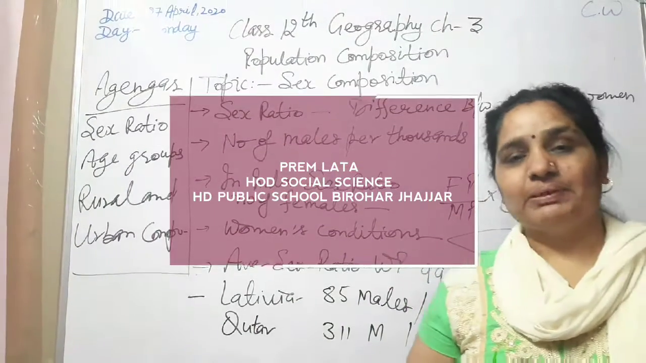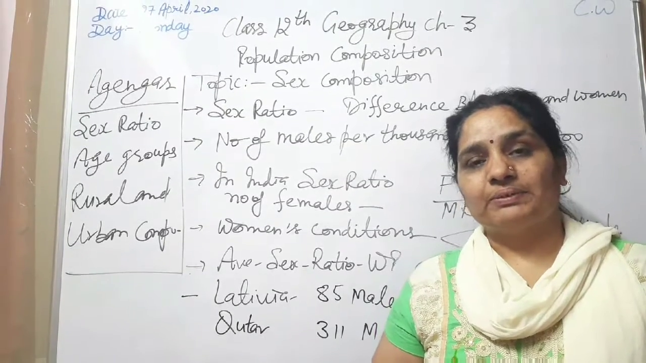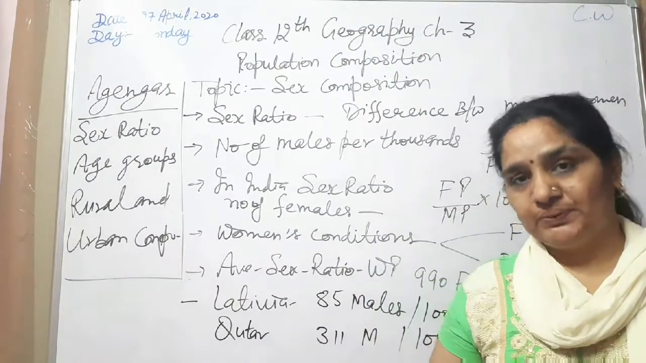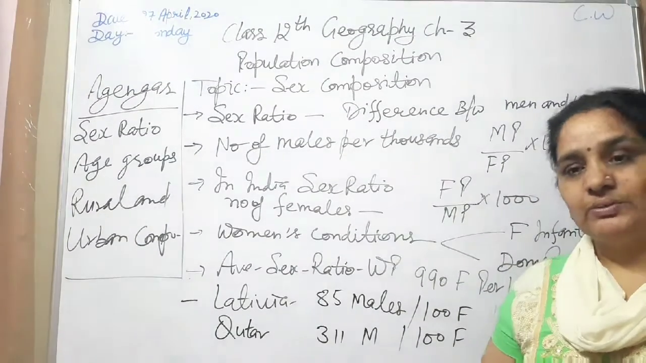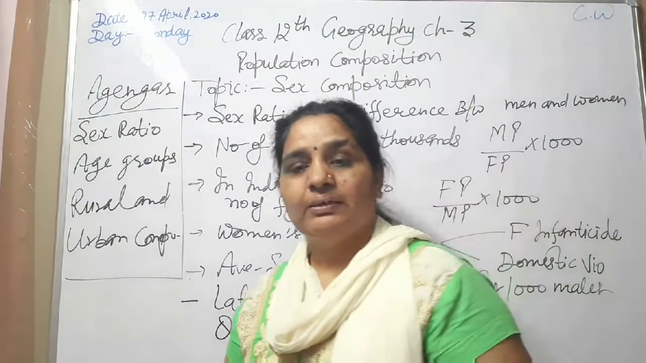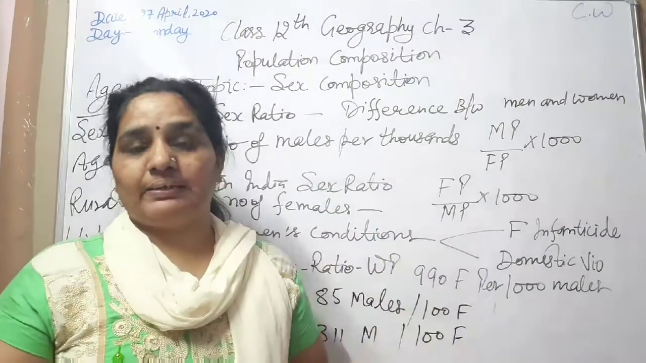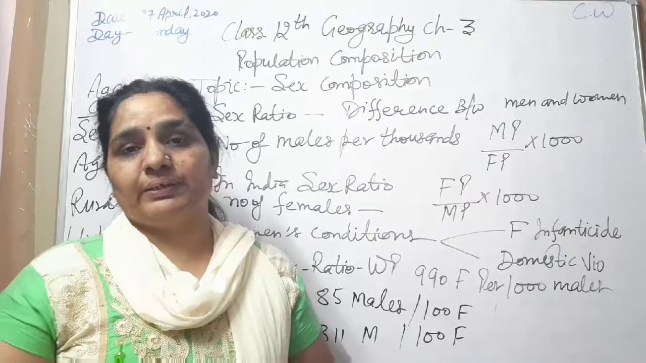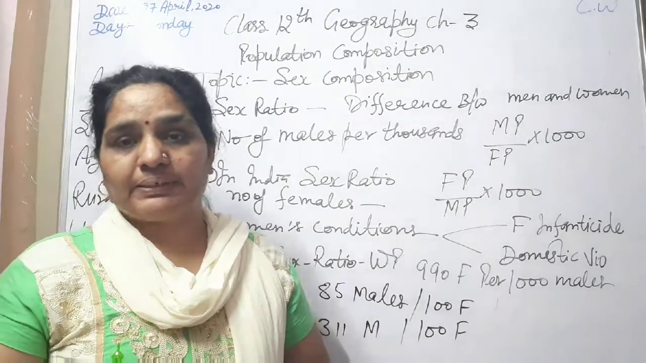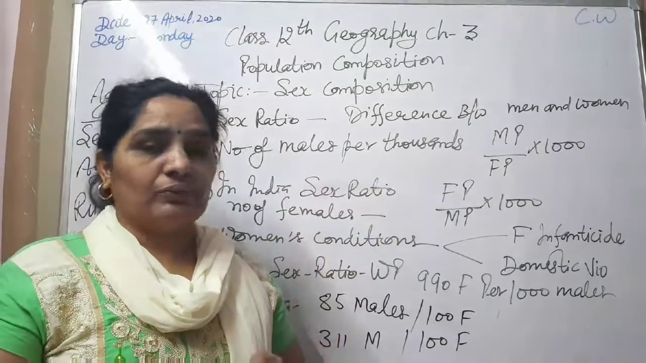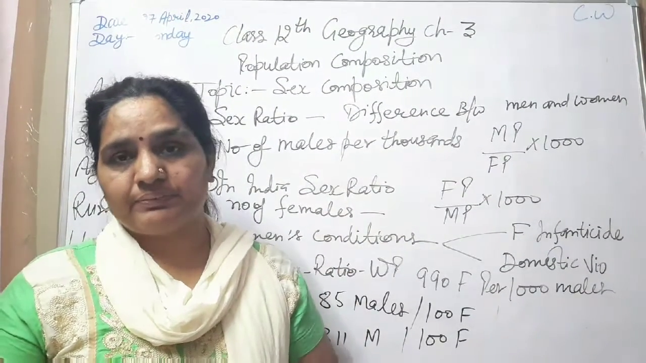I am Premlata. Today we will discuss 12th class geography chapter 3, population composition. In the second chapter we discussed world population. So you are all aware that population is distributed unevenly. In some parts most of the people are settled, some areas are densely populated and some are sparsely populated. You know about the geographical, social and economic factors. Earlier we have discussed all these things.